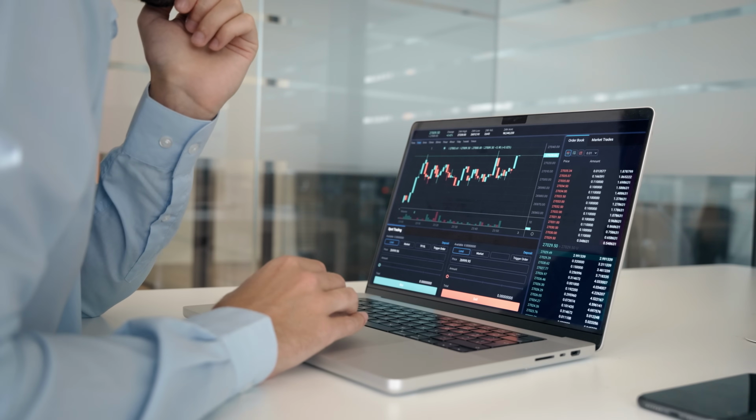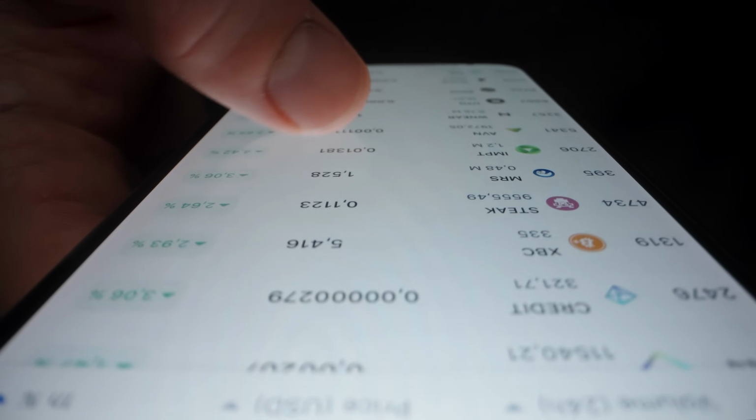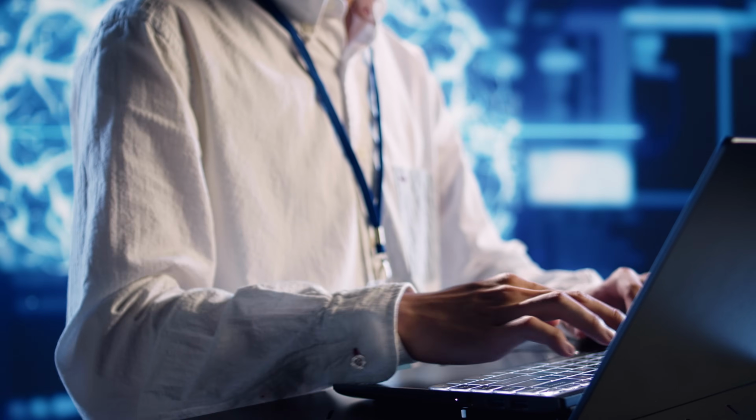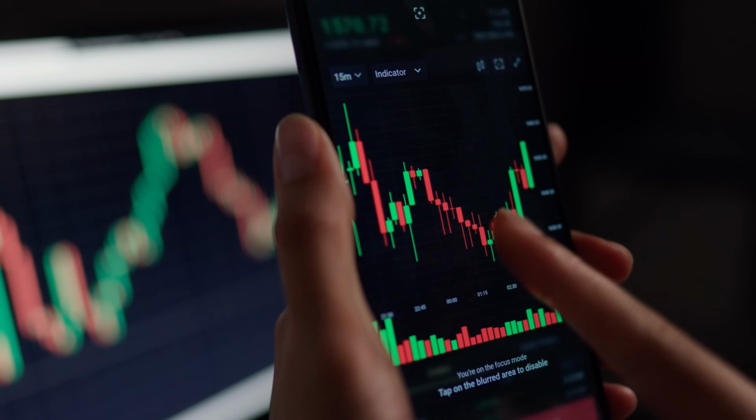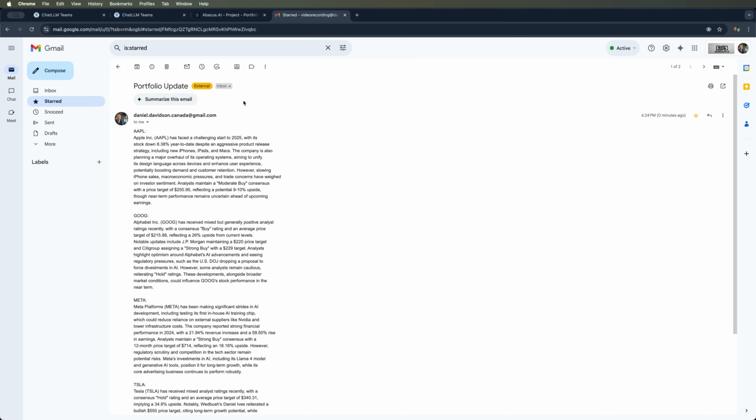If you are a professional trader or just invest in stocks to diversify your savings, you know how crucial it is to buy or sell at the right time. Today, I'll introduce you to an AI assistant that analyzes market fluctuations and delivers detailed reports straight to your inbox.